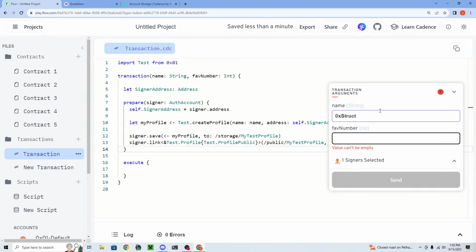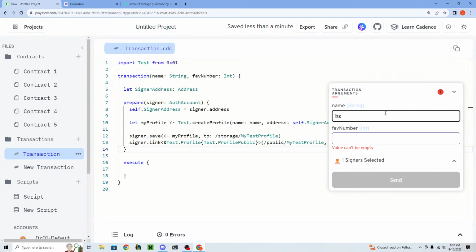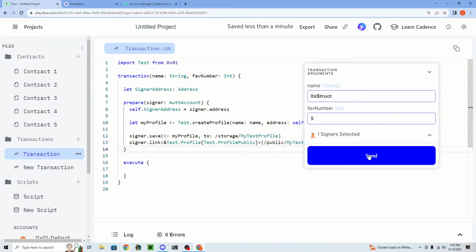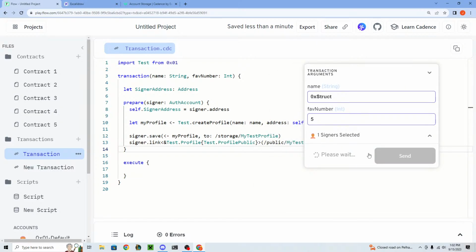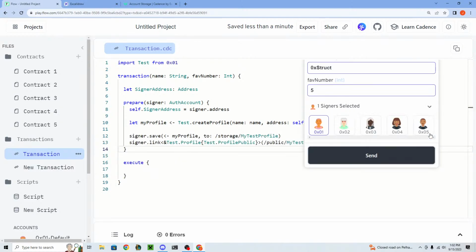And OXstruct, what's your favorite number if you're still listening? Maybe I'll do BZ instead. BZ, what's your favorite? Oh, 5. Perfect. Awesome. OXstruct, favorite number is 5. We send it. What account did we just use? Oh, we used 1. Okay, so OXstruct's account is 1.